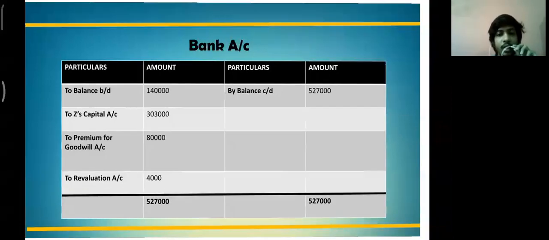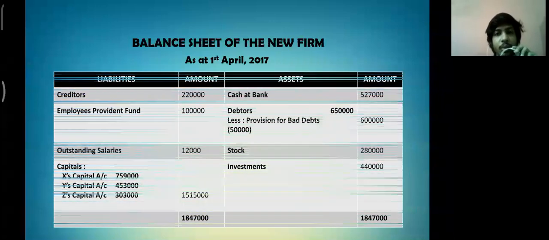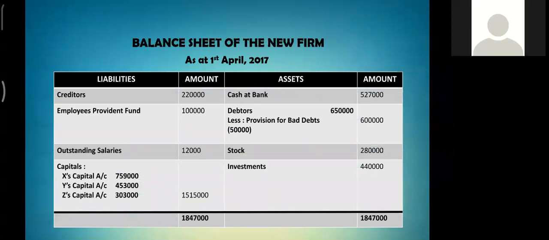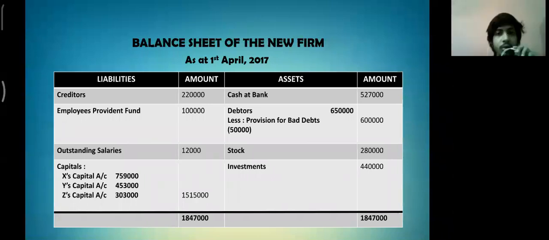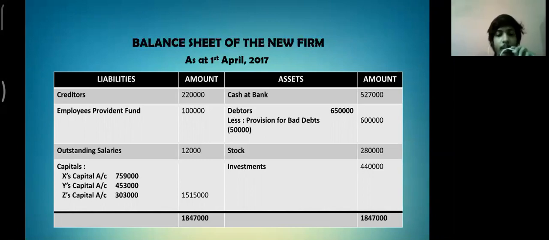Now let us move on to the last step of the financial treatment, that is the balance sheet. So the balance sheet of the new firm as at 1st April 2017. On the liability side, we are having creditors, employees provident fund, and outstanding salaries on the revalued figures and the capitals of all three partners. On the asset side, we are having bank account of 5,27,000 as we calculated in the previous slide, and the debtors, stock and investment on the revalued figures. This way, we get the total of the balance sheet matched as 18,47,000.